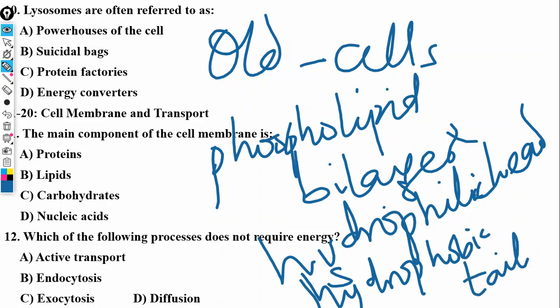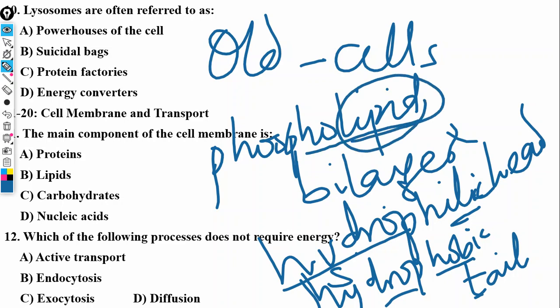It means that the hydrophilic head is water loving, is that okay? And the hydrophobic tail is water hating. So since it is hydrophobic, it's going to be the part that is the lipid. Lipid fats don't dissolve in water, they don't interact with water, while the phosphate group can interact with water. So we call it the phospholipid bilayer. So the major components will be the lipids.